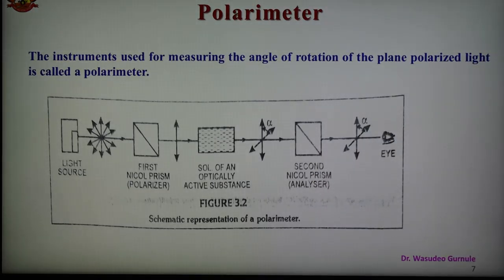As we know, the axis of polarization of the polarizer is fixed, while the analyzer can be changed. Between the polarizer and analyzer we place the glass tube, known as the polarimeter tube, which contains the solution of the optically active substance or compound.